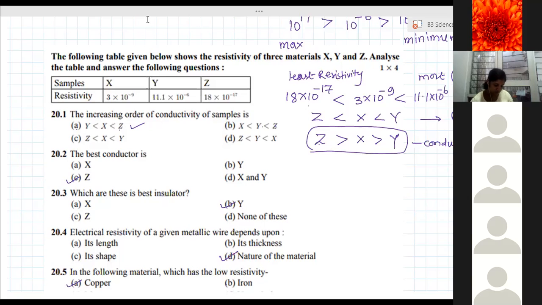Don't write all the options, only the correct answers you can write. Done, ma'am.